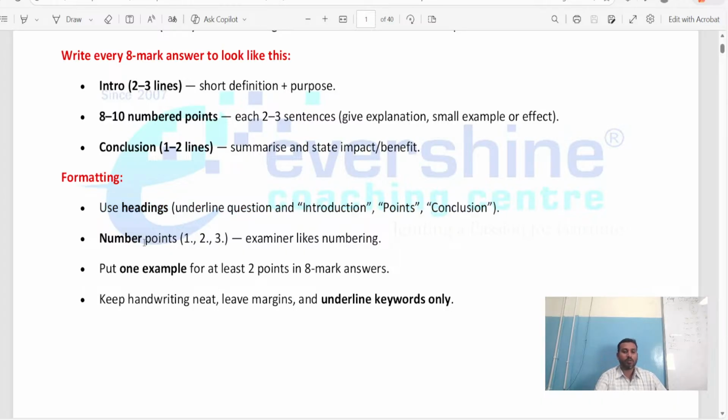And remember, whatever points you write, try to use number points like point number 1, point number 2, point number 3, because the examiner likes the points how you have presented. Your presentation is very important. Also give an example for at least 2 points in 8 mark answers, because in 8 mark questions you have got few points, but you have to elaborate the answer wherever it is required.